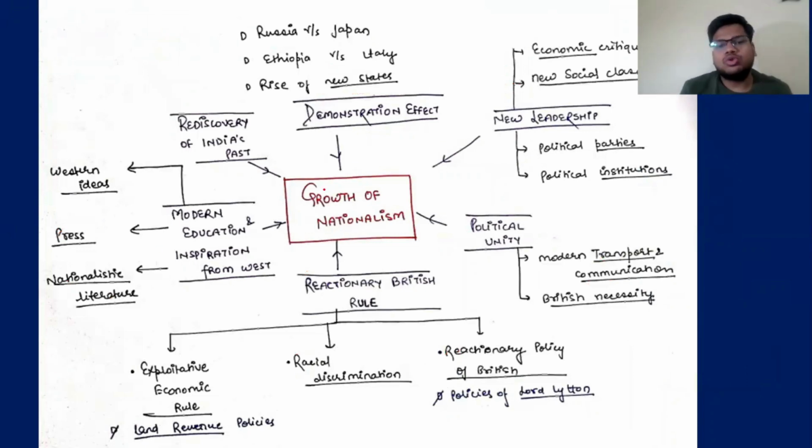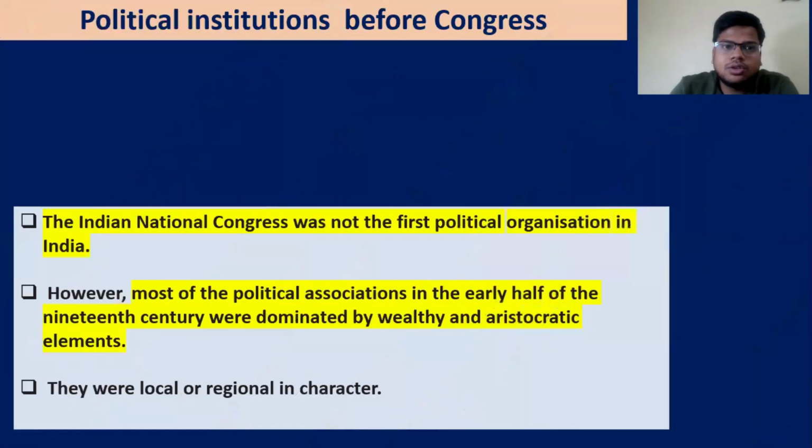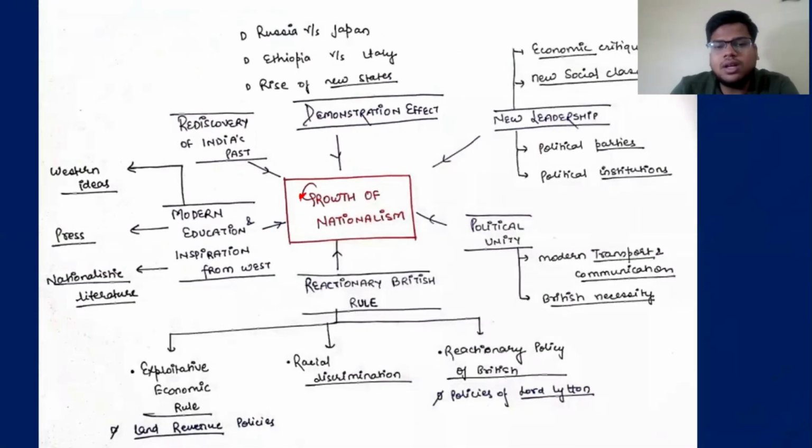You can be asked the question on the different factors for growth of nationalism. Use that same content, very precise, to the point, and within some subheadings. This is why I made this diagram. So in the mains examination, first of all try to get the concept in. You need to understand the concept, then replicate it with a lot of diverse examples or diverse ideas. So this was your growth of nationalism.